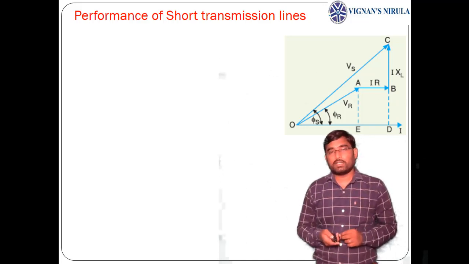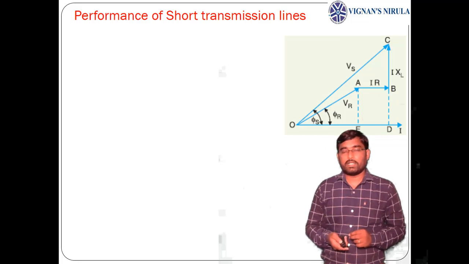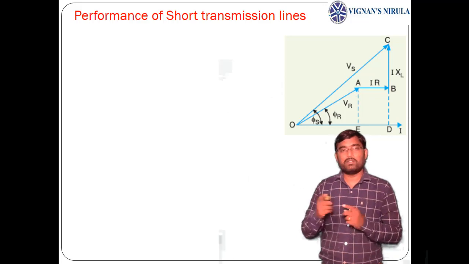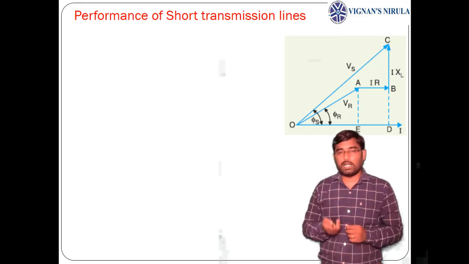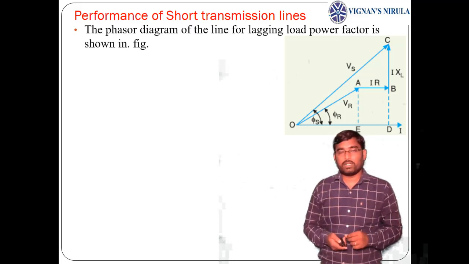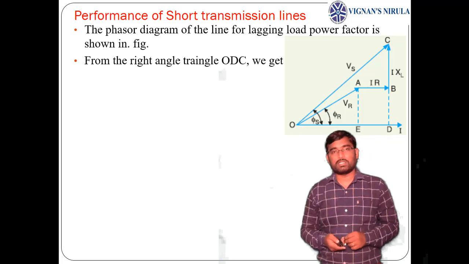If you take up the power factor angles, the power factor angle between Vs and Is is Φs, and the power factor angle between VR and I is Φr. Here Is and IR are the same current flowing through the transmission line from sending end to receiving end. So Is, IR is nothing but I. Vs and I is Φs, VR and I is Φr. This is how we can draw the phasor diagram for short transmission line.